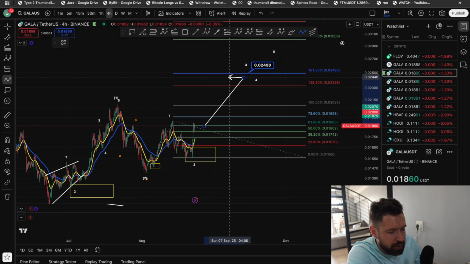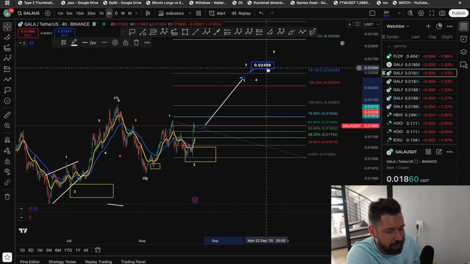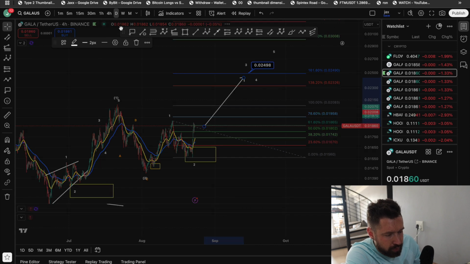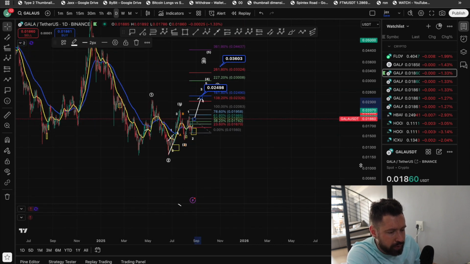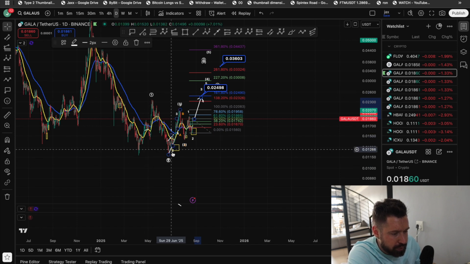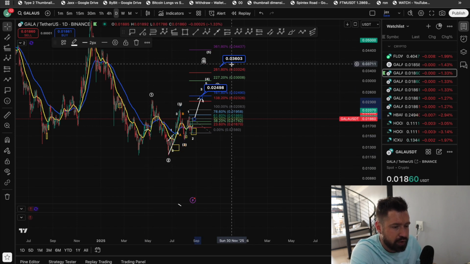So we'll look for a push up towards 0.02498 in the wave 3. And then of course, if we zoom out for our larger wave count here, off the bear market low, wave 1 to the upside, wave 2 pullback, looking to push up into 3 towards that 3-cent target.